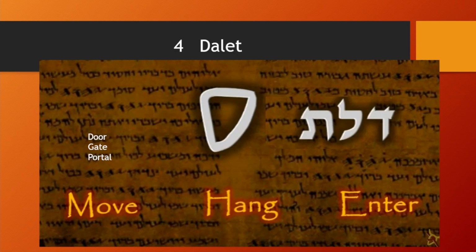So it talks about moving, or hanging like you would have a door on its hinges, or it talks about entering.